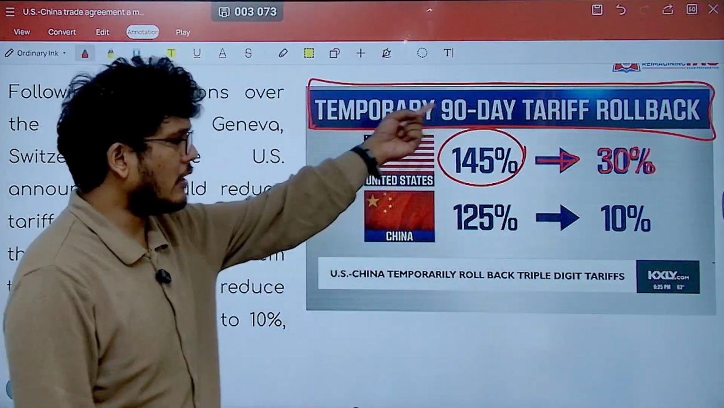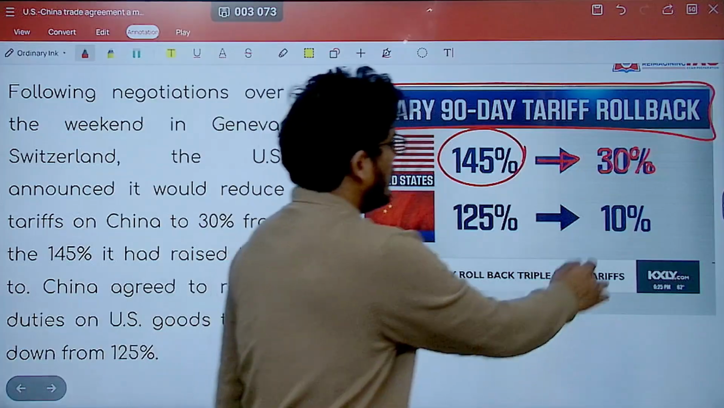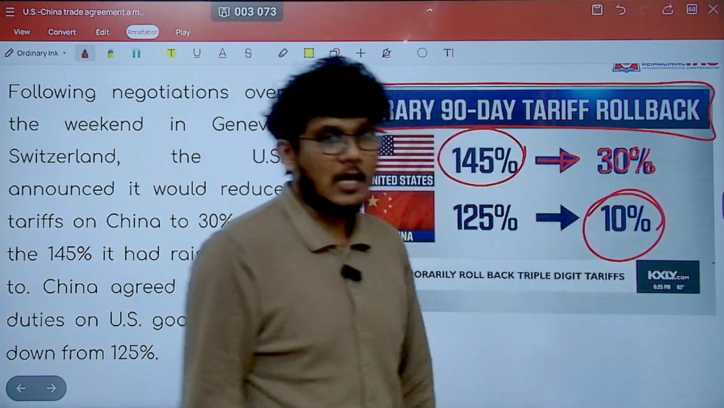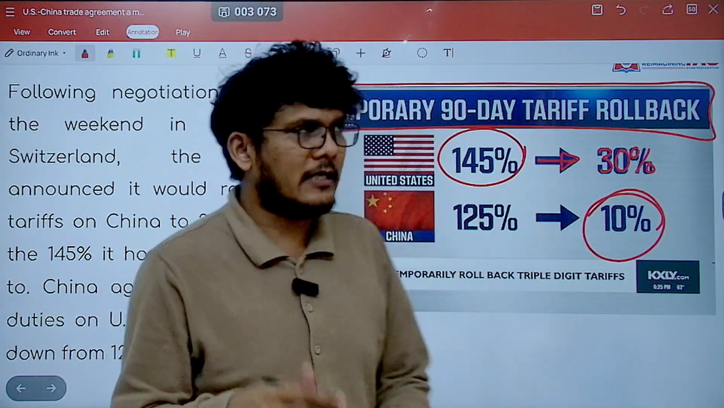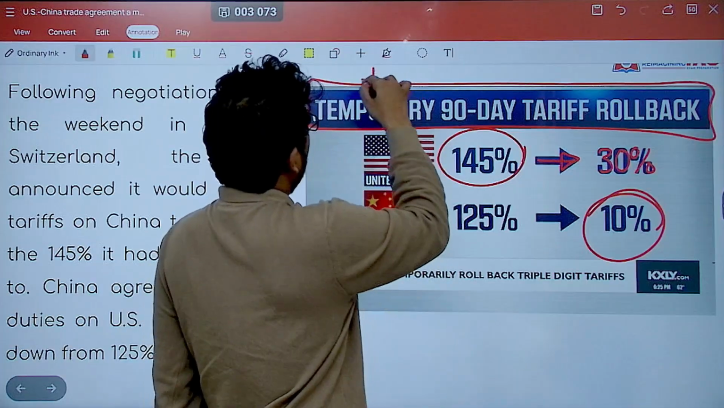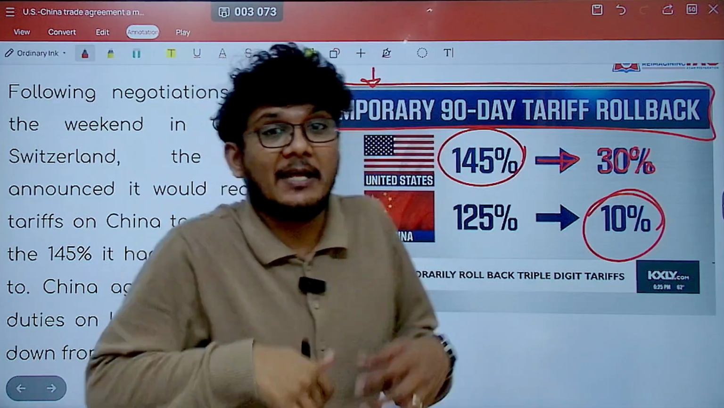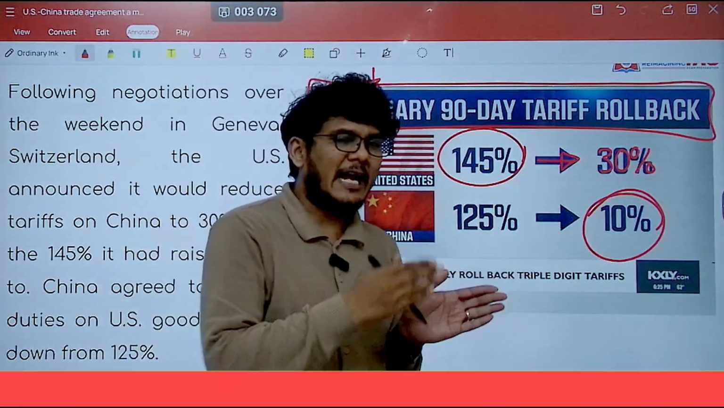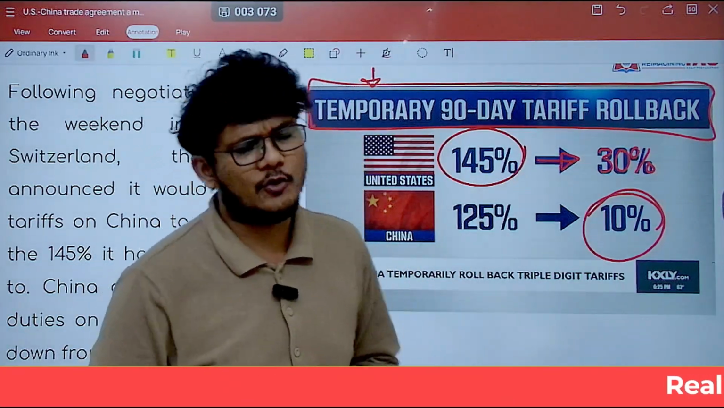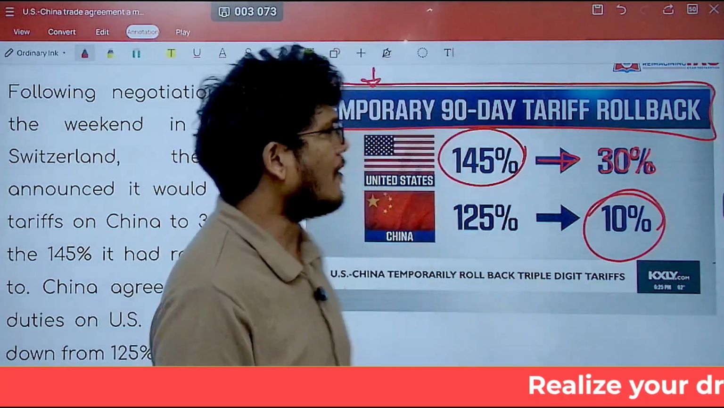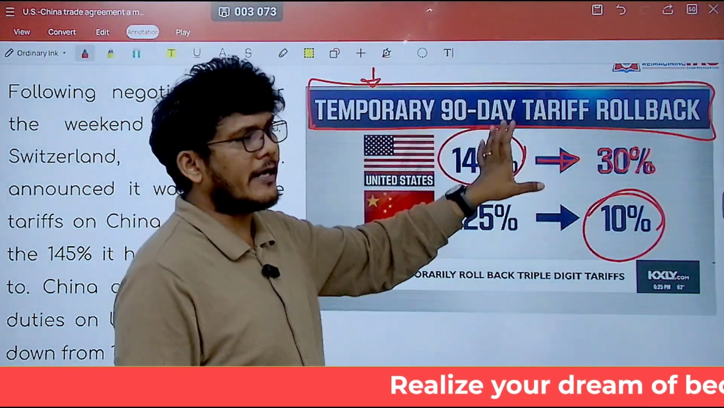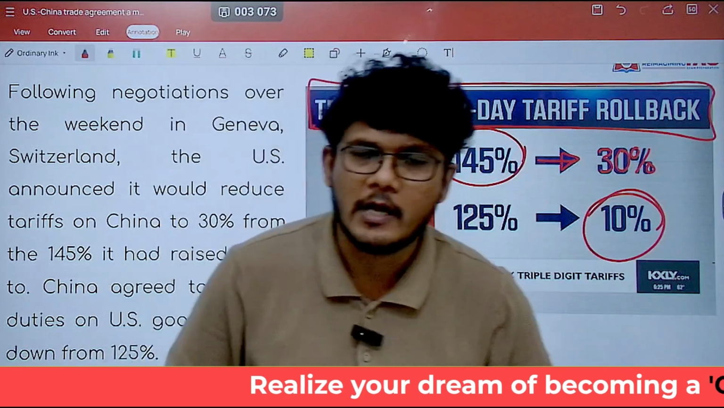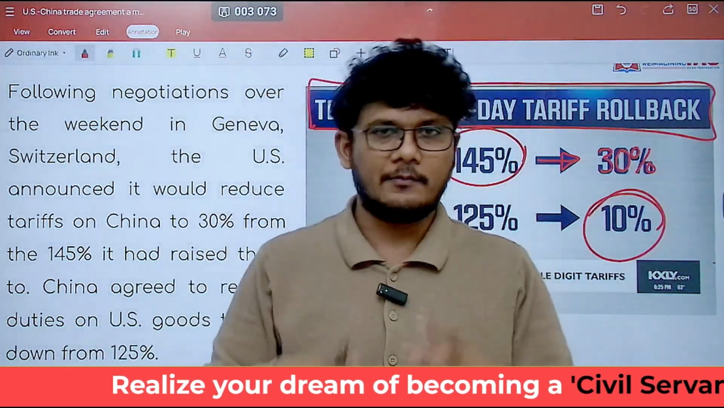The Chinese also increased their tariffs, and they have brought it down to 10%. Now, this is not forever. This is there for the present 90 days, and in the meanwhile they will see how to proceed further. Till the time they come up with a proper, better solution for the future, they have come to an agreement to halt this tariff war and bring down the tariffs.